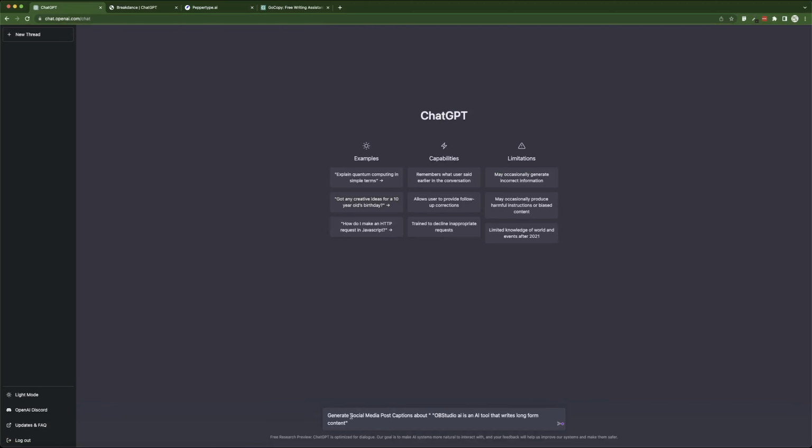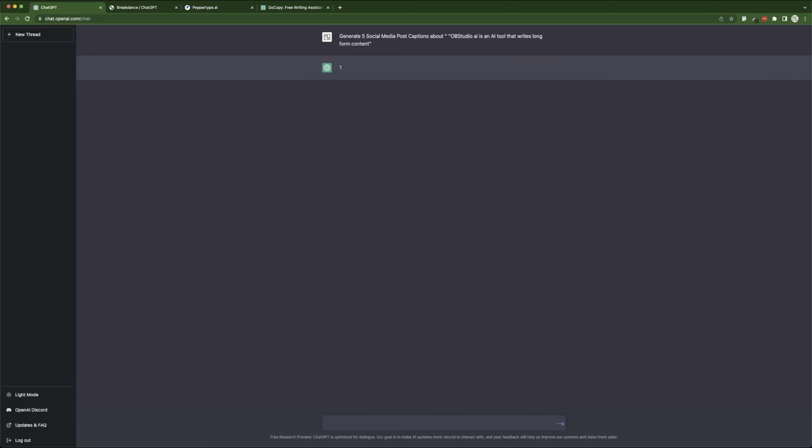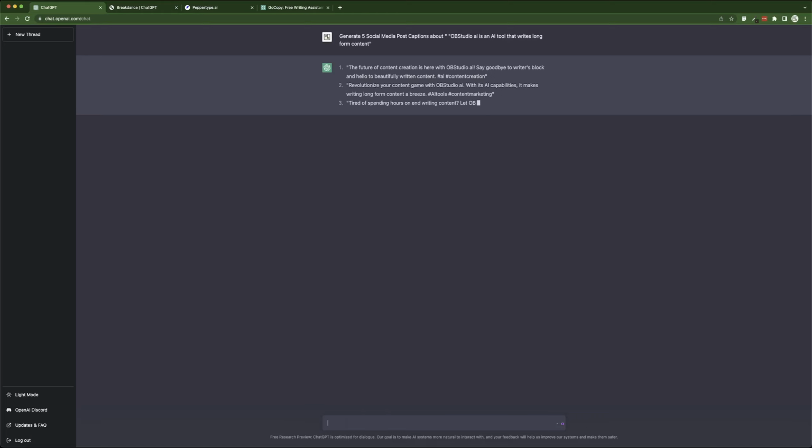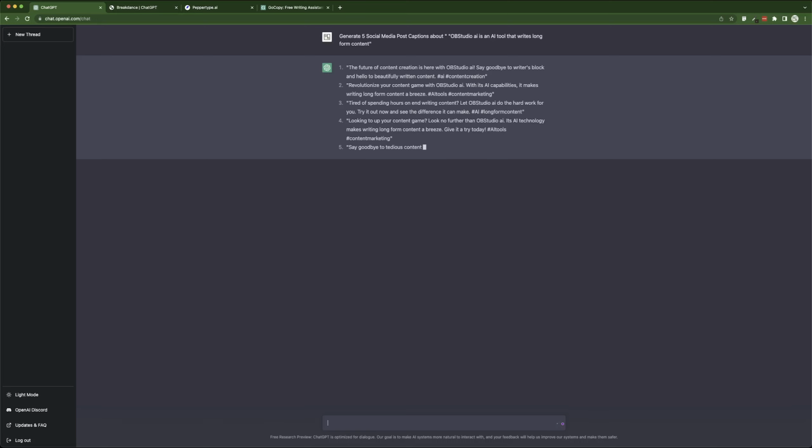I'm going to say generate 5, right? And I'm going to hit enter. Let's see what this is going to do. As you can see, it is writing out the 5 captions that we asked for.